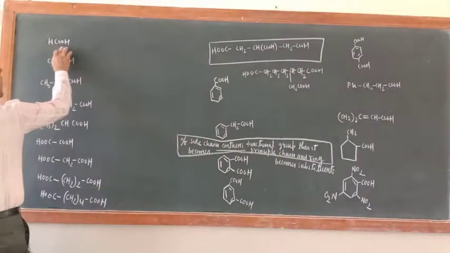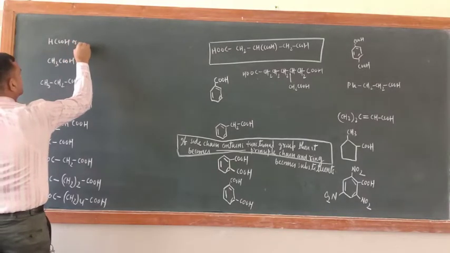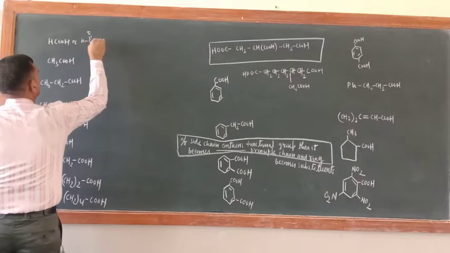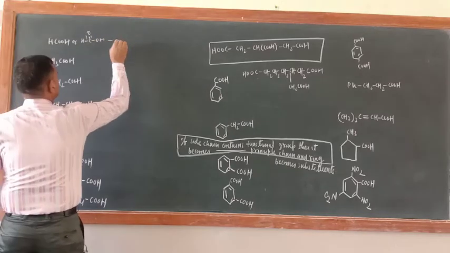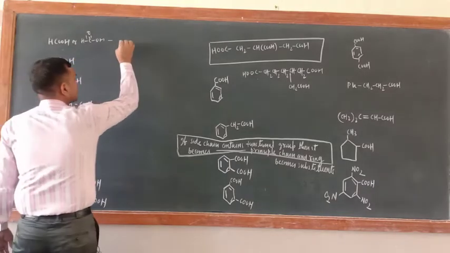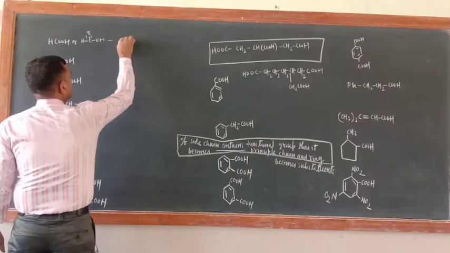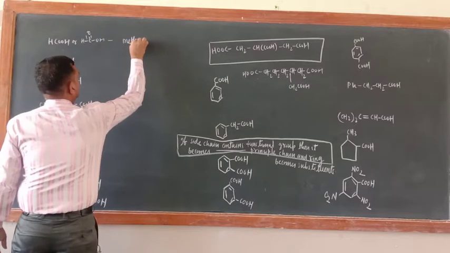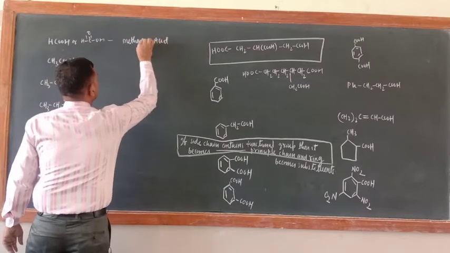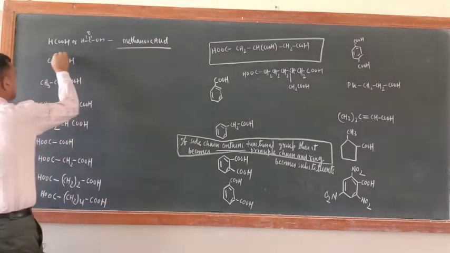So first one is HCOOH. You can write it like that also, H, C double bond O, OH. One carbon atom is there. So the prefix case is not there because no substituent is attached. What is the word root for one carbon atom? Meth, then ane, oic, acid. Just see, the E I have deleted. What is the name of this one?